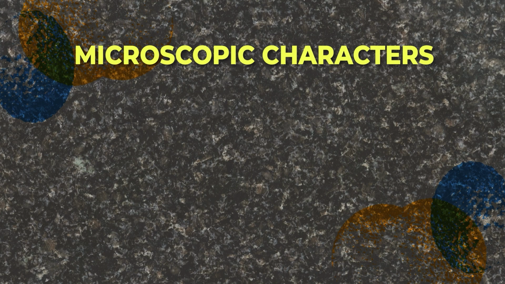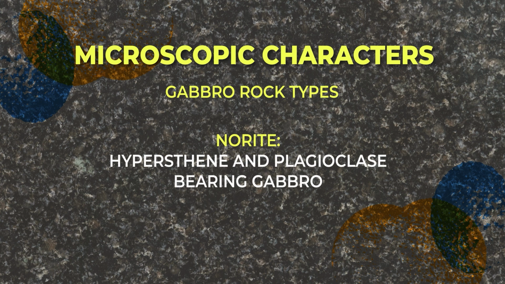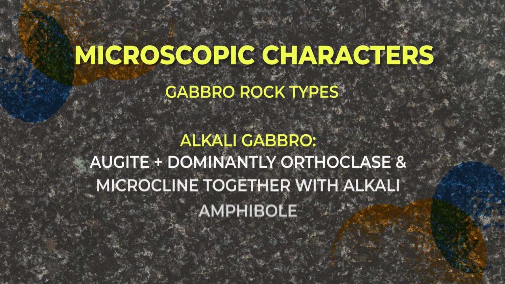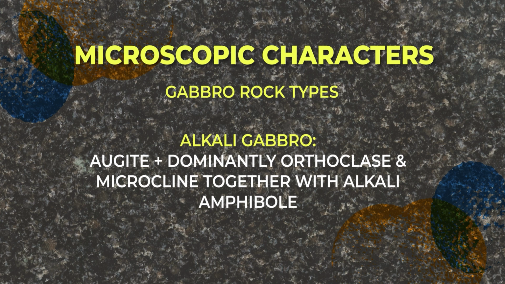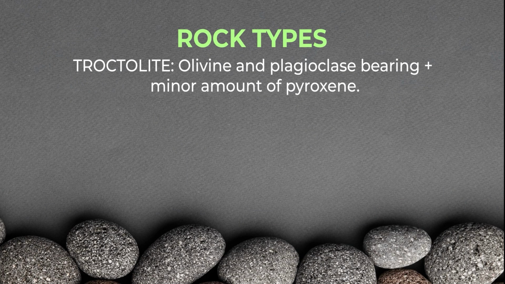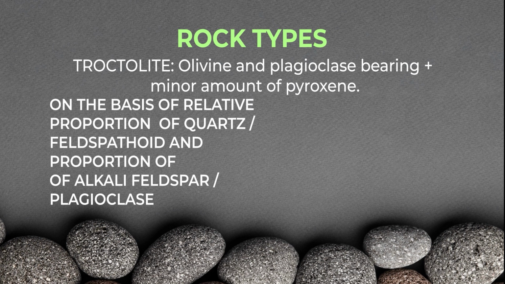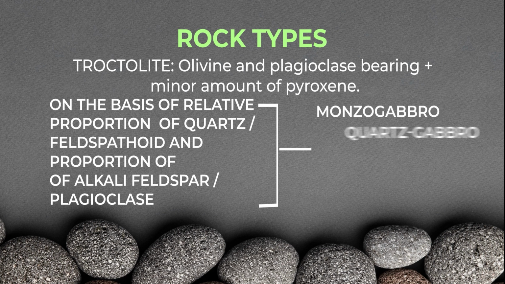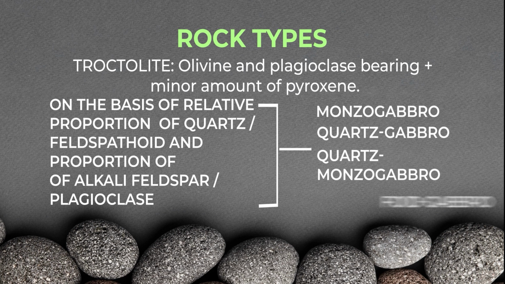The varieties of gabbro are hypersthene and plagioclase bearing gabbro, which is norite, and alkali gabbro, which is augite and dominantly orthoclase and microcline, along with alkali amphibole. There are other rock types also, like troctolite, which is olivine and plagioclase bearing, and it has a minor amount of pyroxene. On the basis of relative proportion of quartz or feldspathoid and proportion of alkali feldspar or plagioclase, the different types of gabbro can be monzogabbro, quartz gabbro, quartz monzogabbro, foid gabbro.